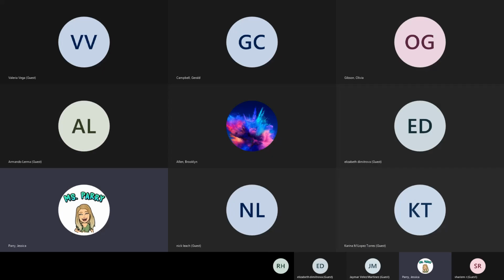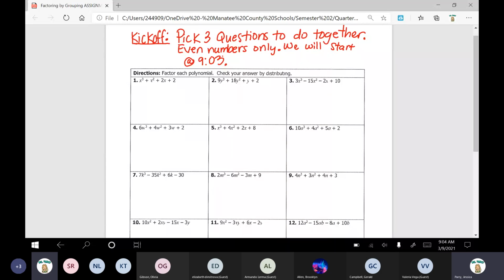Today's topic, we're going to be doing our assignment on factoring by grouping. Yesterday, we took our notes on it. Today is the assignment. And I gave you a kickoff. It was to pick 3 questions that you guys want to do together as a group. And you're only doing the even numbers only.